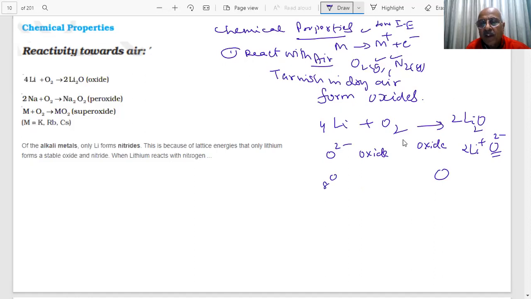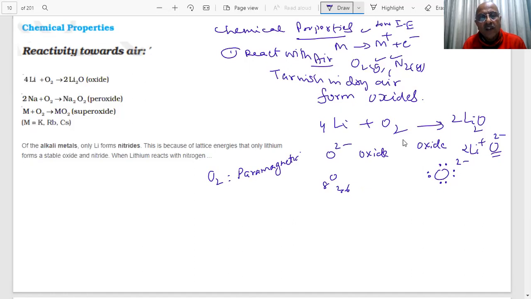Oxygen is 8, so 2, 6, oxygen has 6 valence electrons. When it gains 2 electrons, this is your oxide ion, 2 minus. You are aware that O₂ is paramagnetic.